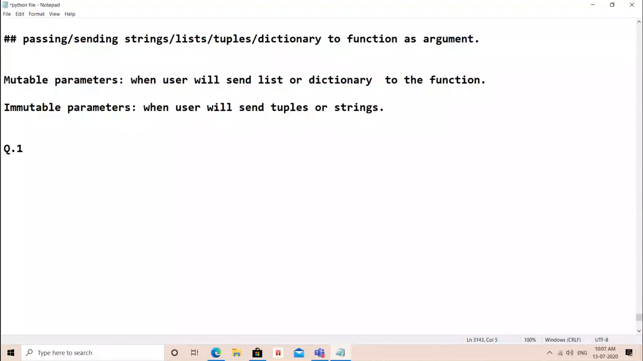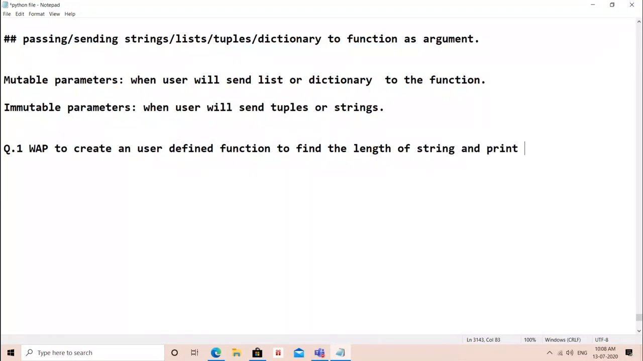Question 1, write a program to create a user defined function to find the length of string and print it.